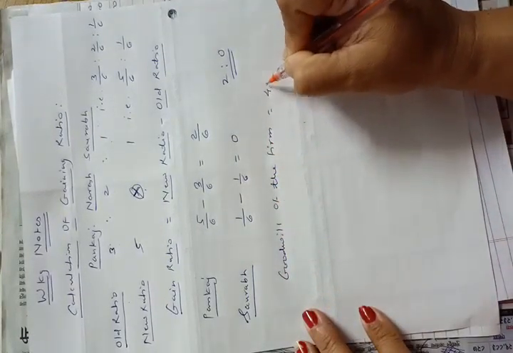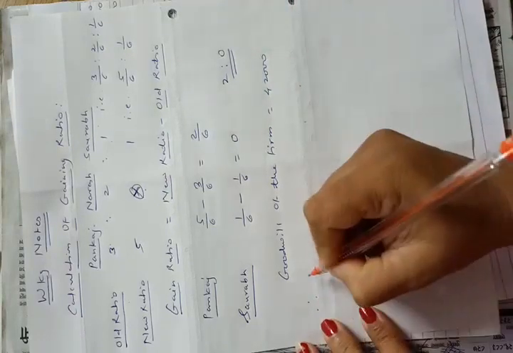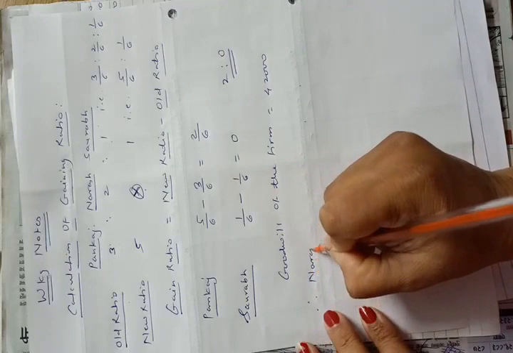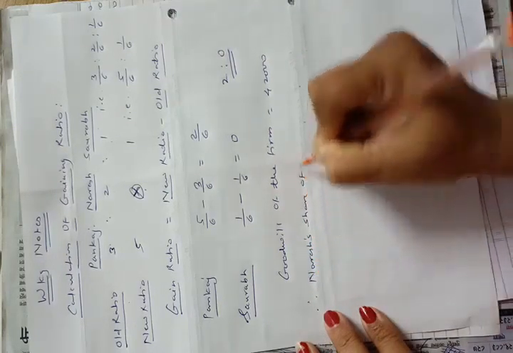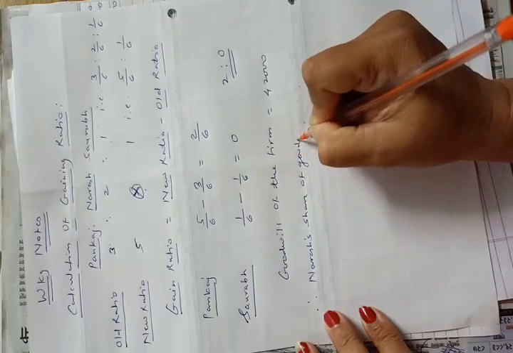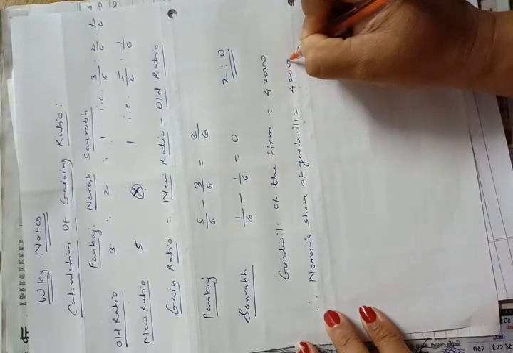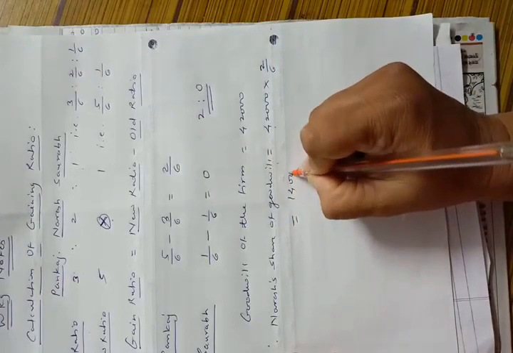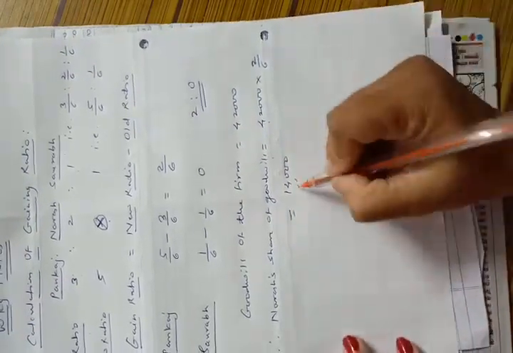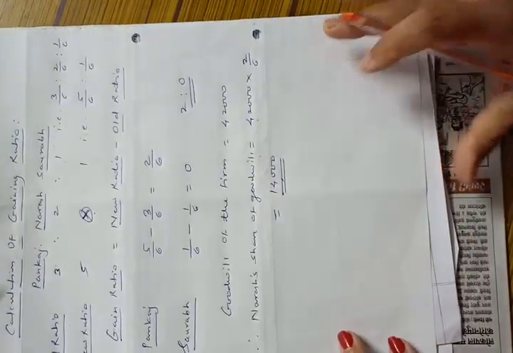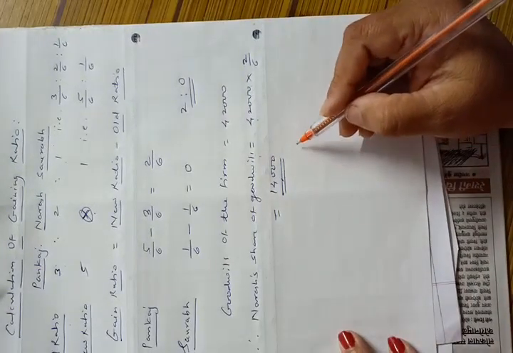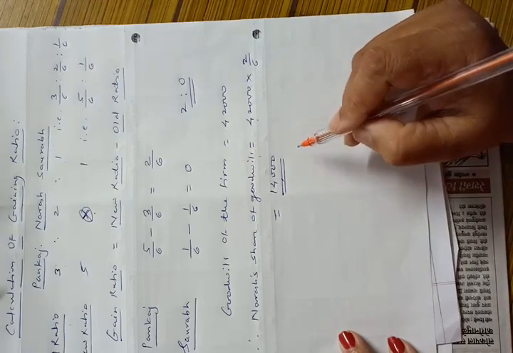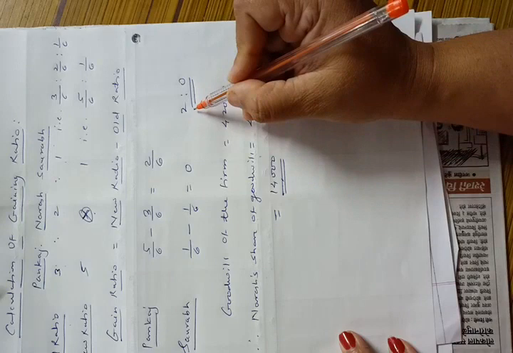Now the goodwill of the firm is given in the problem as rupees 42,000. Therefore, retiring partner Naresh's share of goodwill is equal to 42,000 into Naresh's share, which is 2/6. So the answer will be rupees 14,000. Naresh's share of goodwill will be rupees 14,000. This goodwill will be debited entirely to Pankaj's capital account because only Pankaj gained on the retirement of Naresh.